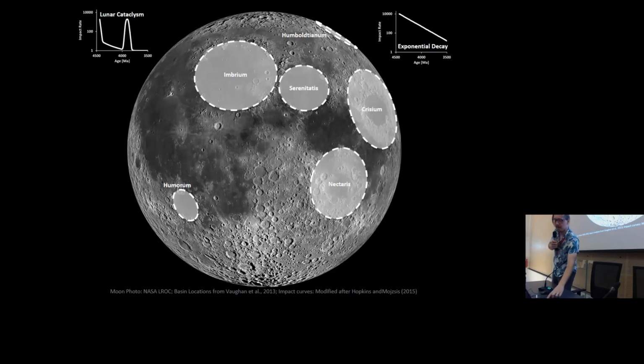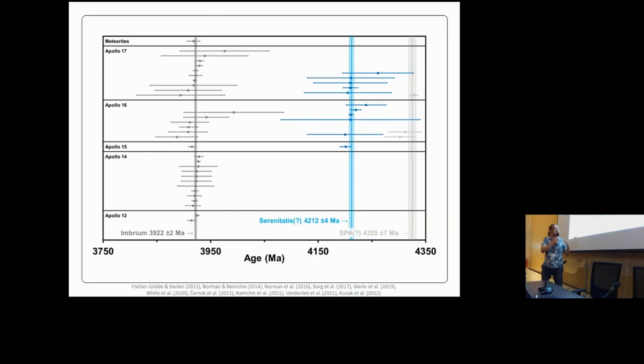In the last years, this lunar cataclysm scenario has been weakened by a lot of different arguments. One of them is that a lot of the ages recorded by samples at 3.92 billion years might be connected to the Imbrium basin impact event. The overview you see here is basically sample dates that fulfill modern-day age criteria and have been linked reasonably well to basin impact events.